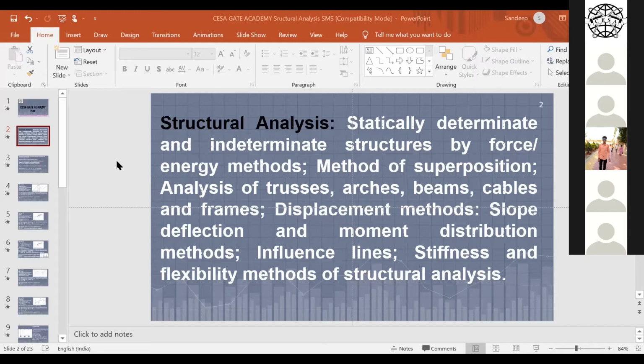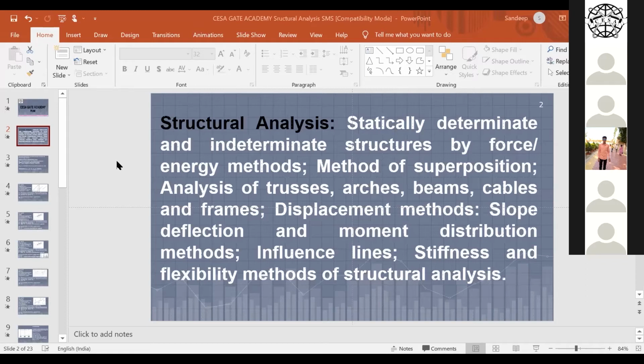Why do we analyze? Because we need to obtain the forces in the members so that we are able to design them. Ultimately, our objective is to design. So the next part after structural analysis is the design of structure.